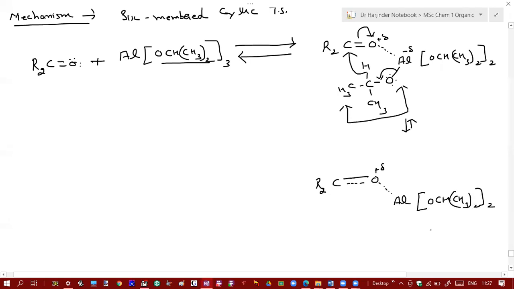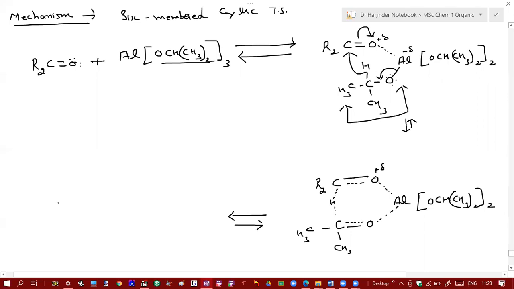This oxygen aluminium bond will start breaking. And what will happen to this carbon and oxygen bond? It will acquire a partial double bond. It will start breaking and it will start forming. So you will get this six-membered transition state,